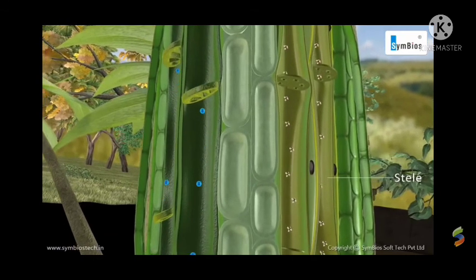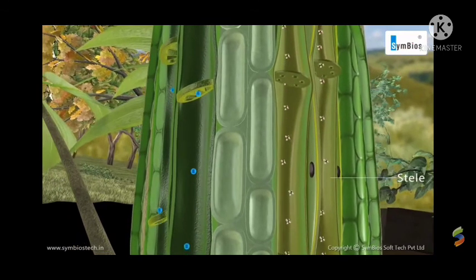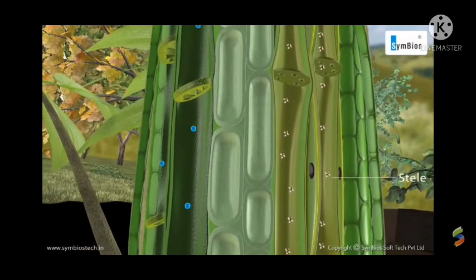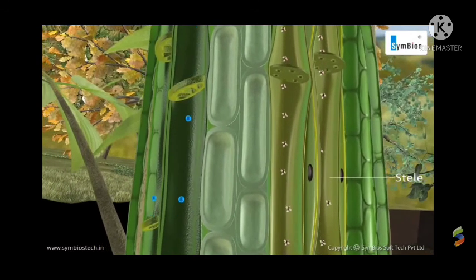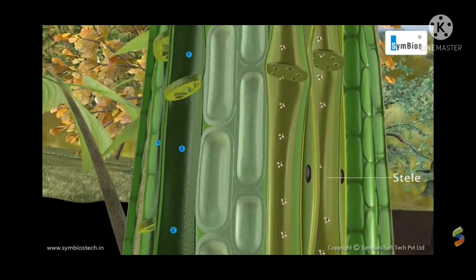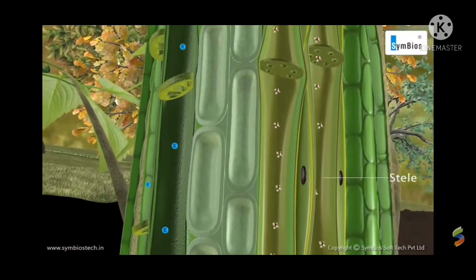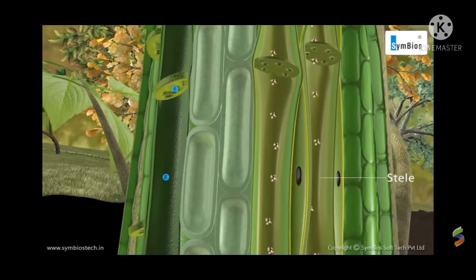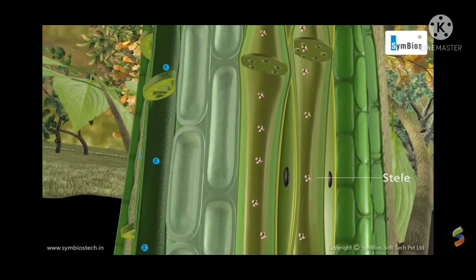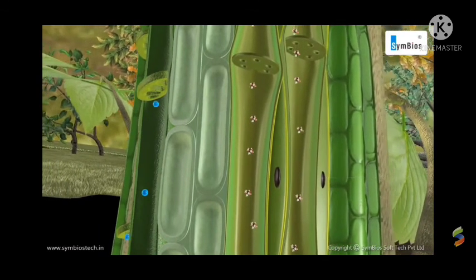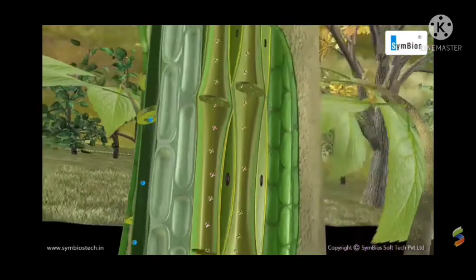It has 4 types of cells: sieve tubes, companion cells, phloem parenchyma and phloem fiber. Only fibers are dead cells and the others are living cells. Sieve tubes transport food and other substances with the help of the adjacent companion cell. It has sieve plates and these are without nucleus.